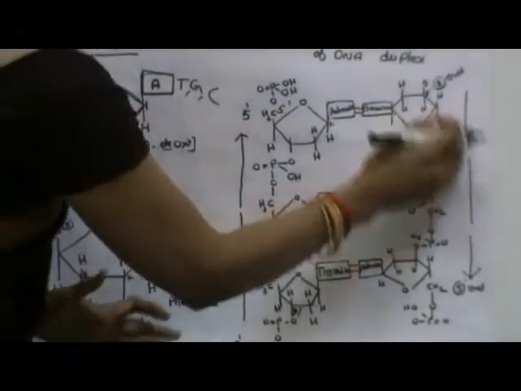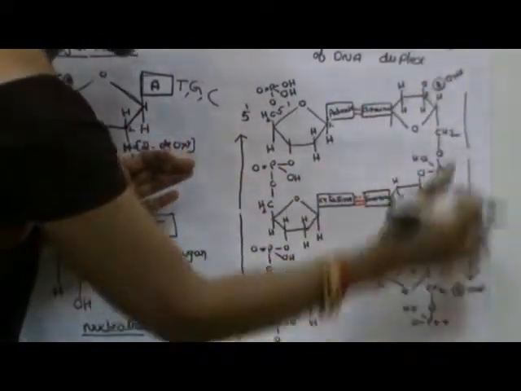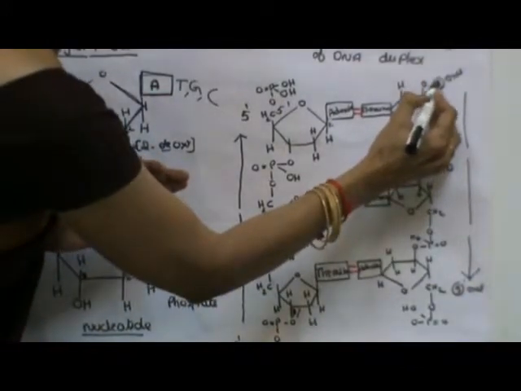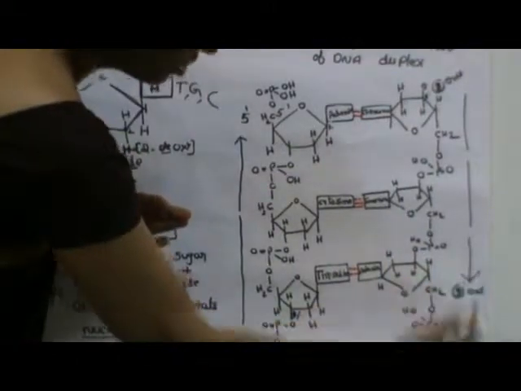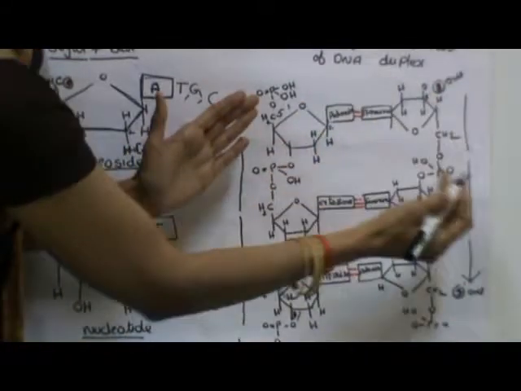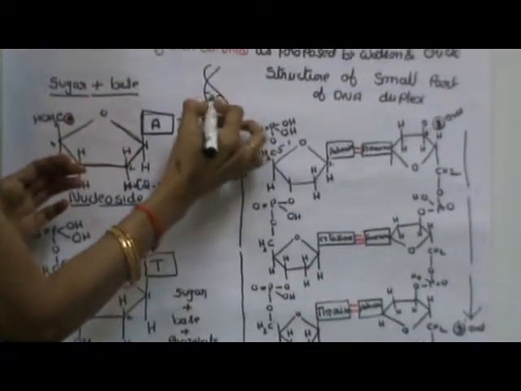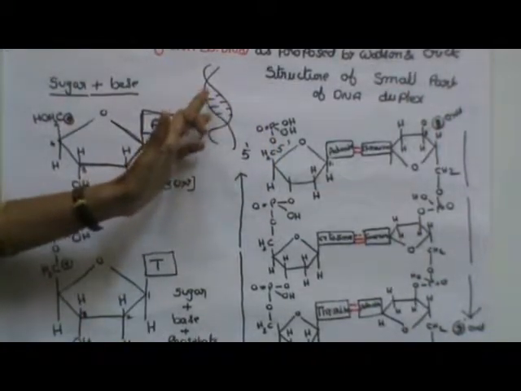Same way, in the opposite strand it's reversed. This is going like this and this is running anti-parallel downwards, 3-5. Same here also: the third carbon position is at the end and the fifth carbon position is downwards. So they are running around a common axis. It will be like this. Bonds are formed between bases of the 2 opposite strands.